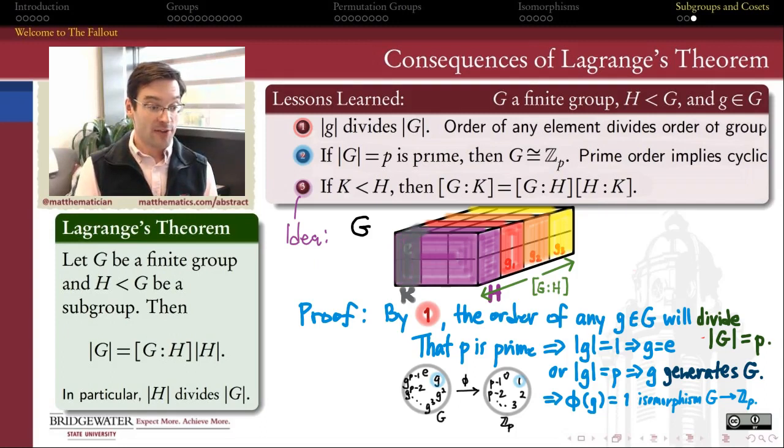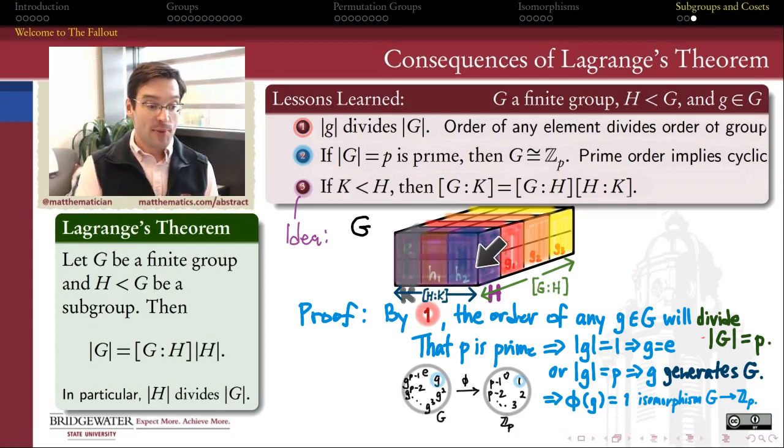And therefore, if this is my subgroup K as a subgroup of H, then the cosets in H of K are going to partition the group H into index in H of K many columns in this case.